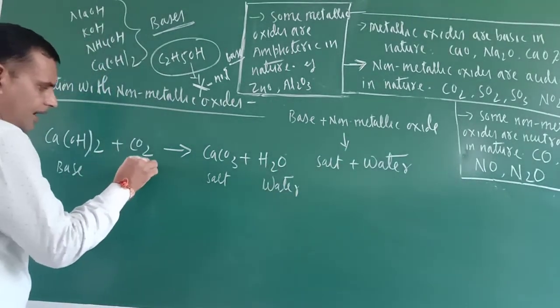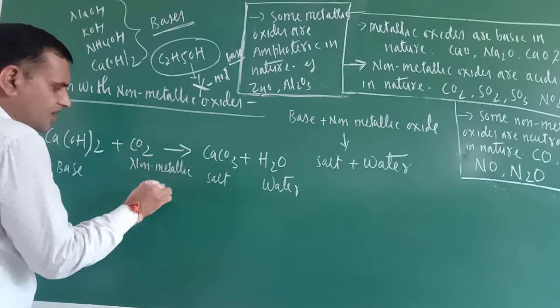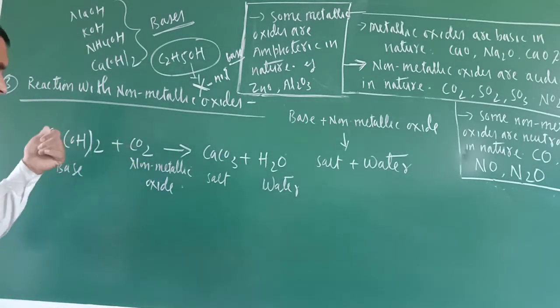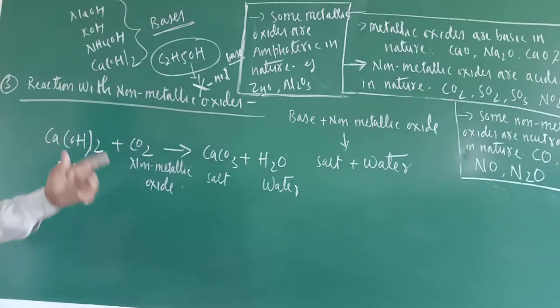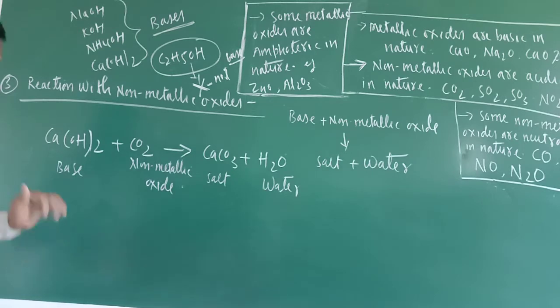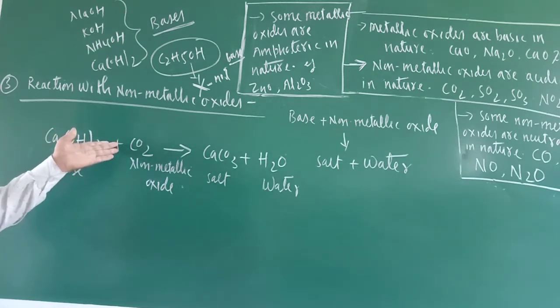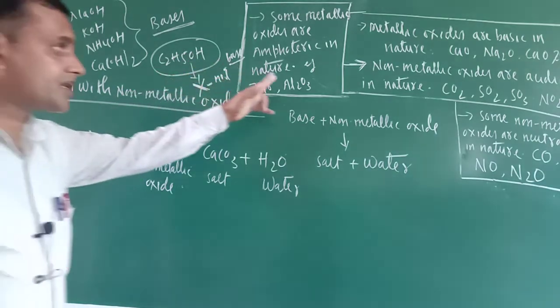Please write down here non-metallic oxides. Just see, this non-metallic oxide is reacting with the base and forming salt and water. So this is also one type of neutralization reaction only. And what does this reaction indicate? This reaction indicates that non-metallic oxides are acidic in nature, because you have already taken a base, and since it has formed salt and water, it must be acidic in nature. Correct or not? So those things I wrote here.